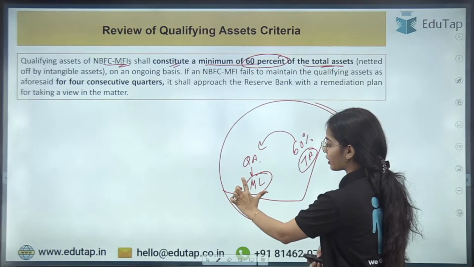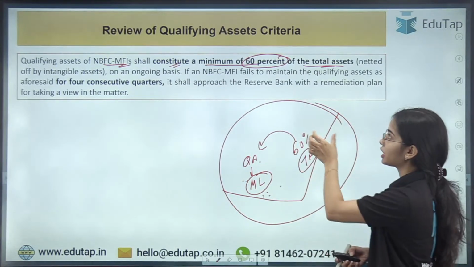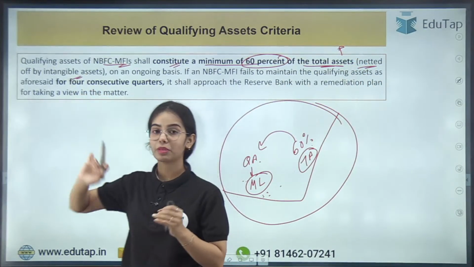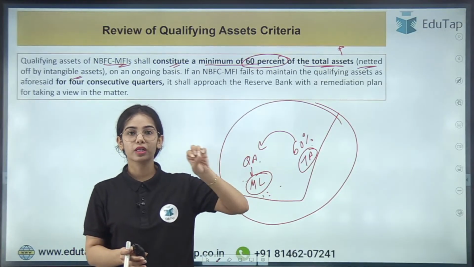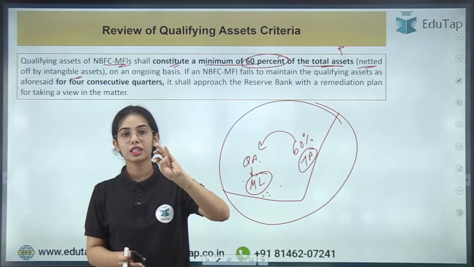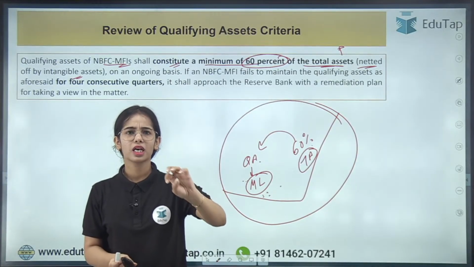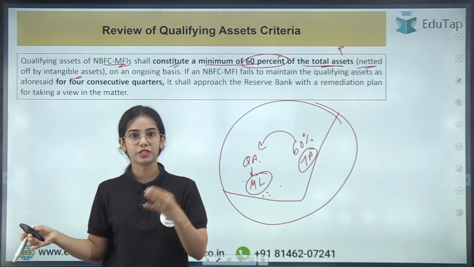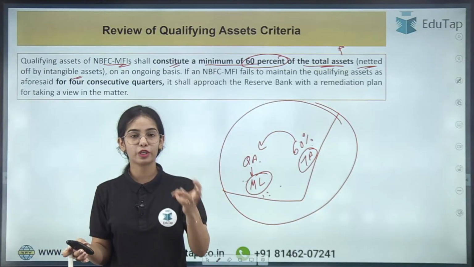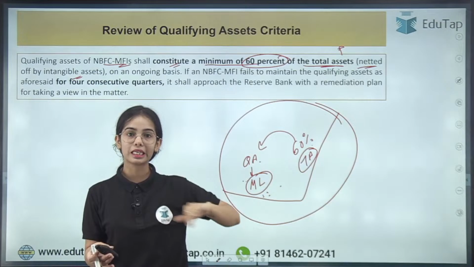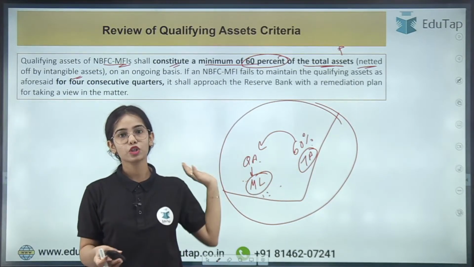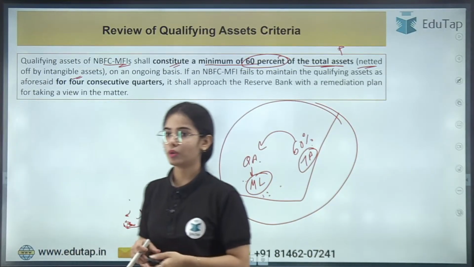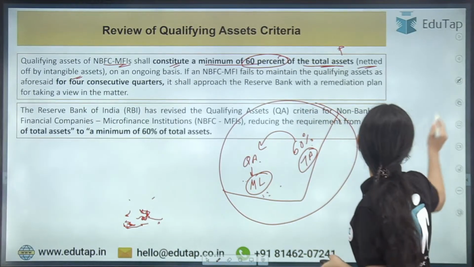The qualifying asset is the microfinance loan that should be minimum 60% of the total asset, netted off by intangible assets. That means in the total asset, just delete the intangible assets such as the trademark, the patent, the software system, the goodwill and the brand value that the NBFC has. So from the total asset of the NBFC, delete these intangible assets. Out of the remaining total asset, 60% should go to the qualifying asset, that is the microfinance loan.